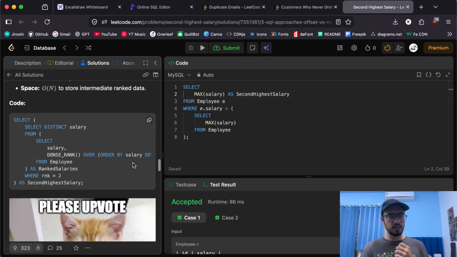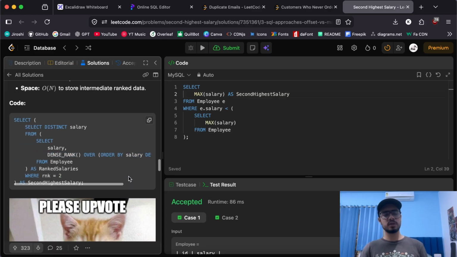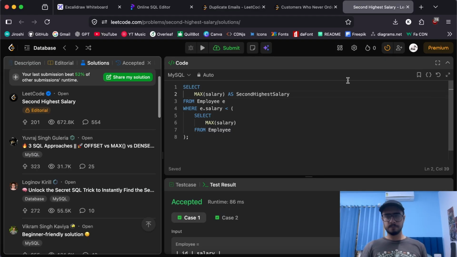If we look at it, it uses this complicated query, which is actually known as a window function, which we'll talk about later in the video. So for now, let's skip this solution and we'll come back to this later. Now let's try to understand the next concept we should study right after this, and that would be understanding CTEs.